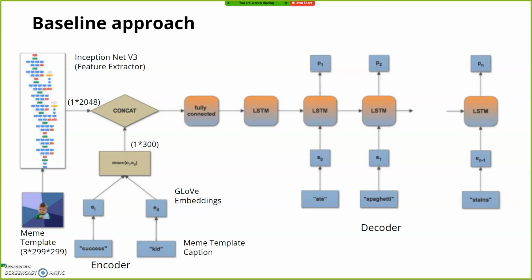In the baseline model, first the template image is embedded into a lower dimensional space using the InceptionNet model. Then the template image description is embedded using average GloVe word embeddings. These two embeddings are then concatenated and fed through a fully connected feed-forward neural net. And then we use that output as the initial embedding for the meme caption generator, which is an LSTM.